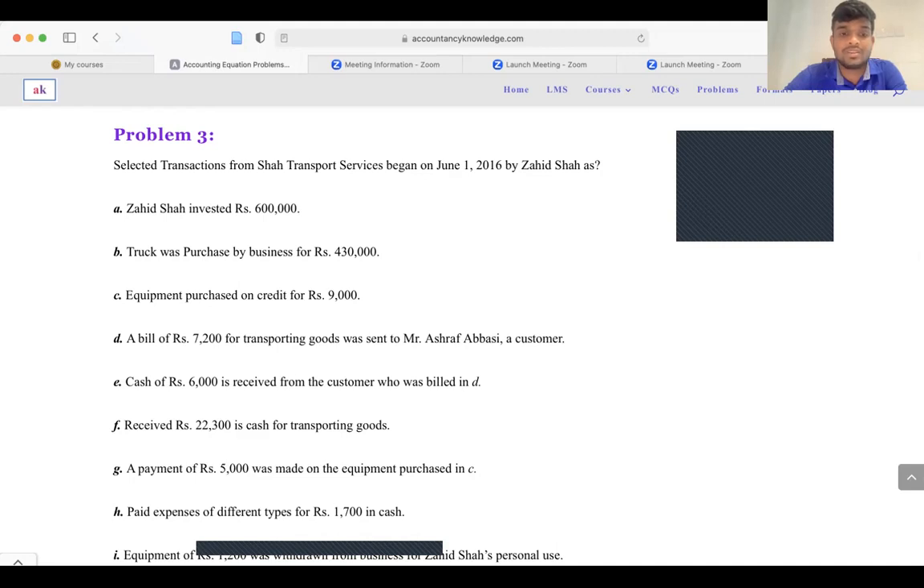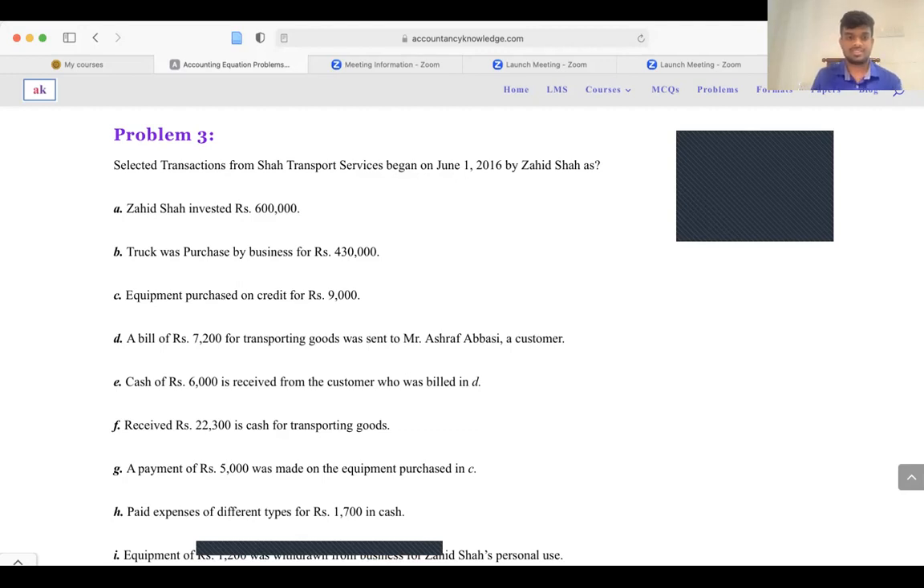A truck was purchased by the business for rupees 430,000. That means you have bought a truck for cash. Your cash balance will be reduced by 430,000 and you get an asset called truck, so the truck value will be increased by 430,000. And equipment was purchased on credit for rupees 9,000. So that means you need to establish a payable worth 9,000 and you will be getting an asset called equipment, which is 9,000.